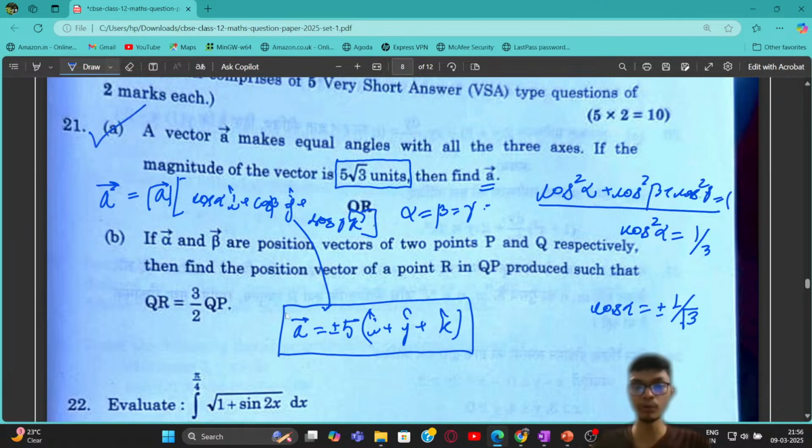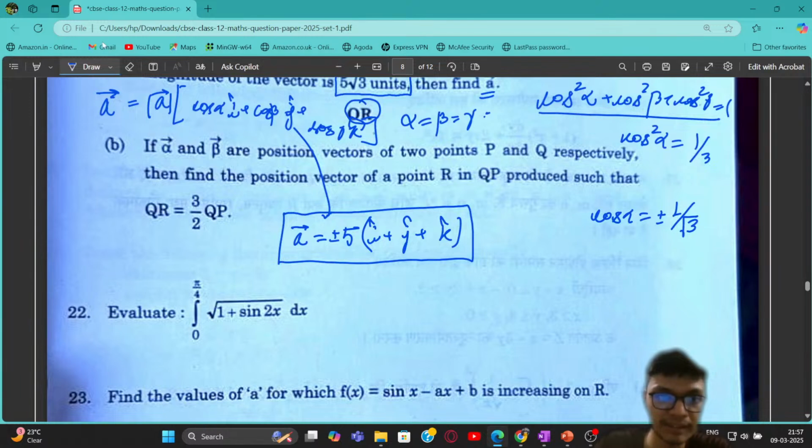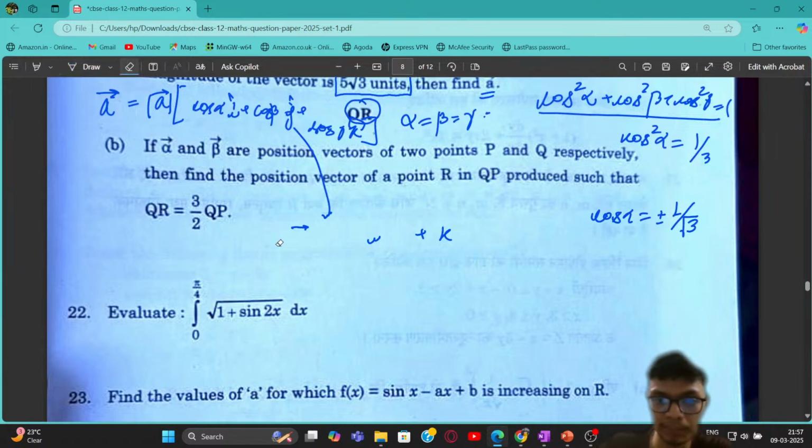So this is very simple to all of you. Also, we had an option over here. The second question with an option says that if alpha and beta are the position vectors of points P and Q respectively, then find the position vector of point R in QP produced such that. So let us see the second part of the 21st problem.